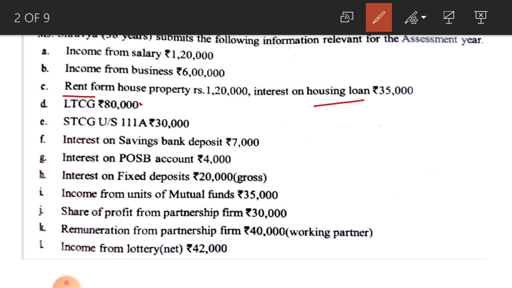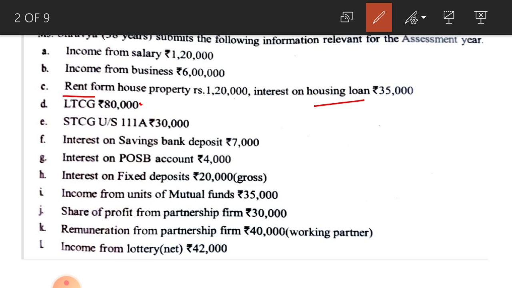under capital gains, and here special rate of 15% is considered to calculate tax liability, and you cannot consider short term capital gain with other income for applying normal rate. Okay. 111A means short term capital gain from securities and taxable at 15%. Remember that point. Next one, interest on savings bank deposit rupees 7,000, income from other sources.